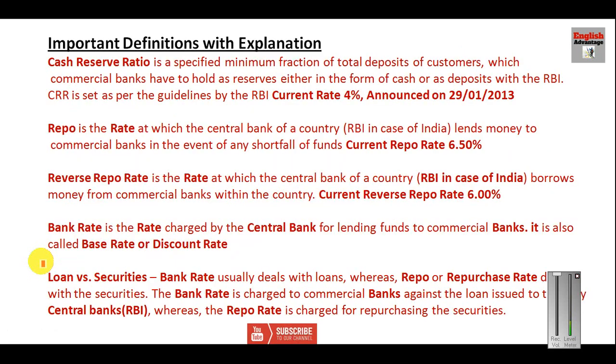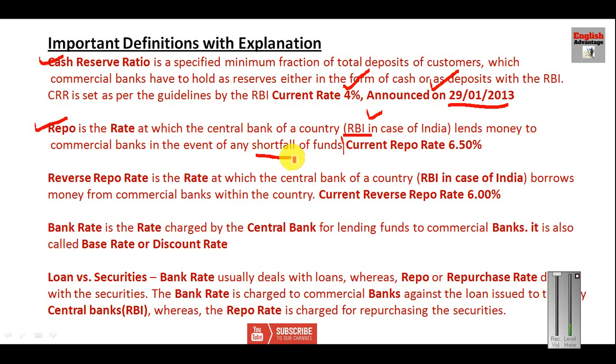So this is the definition I have taken for the students' convenience. What is cash reserve ratio, and what is the current rate? The current rate of cash reserve ratio is 4%. It was announced previously on 29th Jan 2013. What is repo? Repo is the rate at which the central bank of a country, that is RBI in case of India, lends money to commercial banks in the event of any shortfall of funds. Okay, so this is the definition of repo rate.